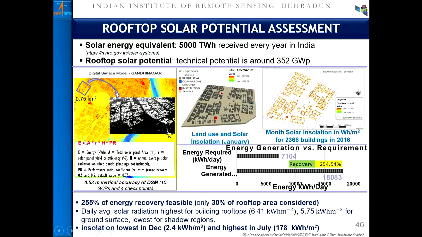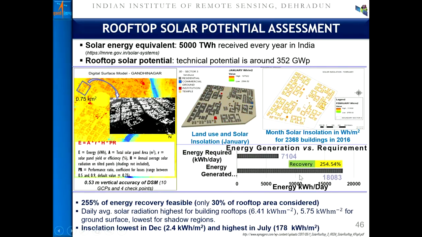It is also dependent on the footprint area, that is, the rooftop area. So if we have these two pieces of information, solar insolation and the building footprint information, multiplied by the efficiency, one can find out how much solar potential is available in any given area.